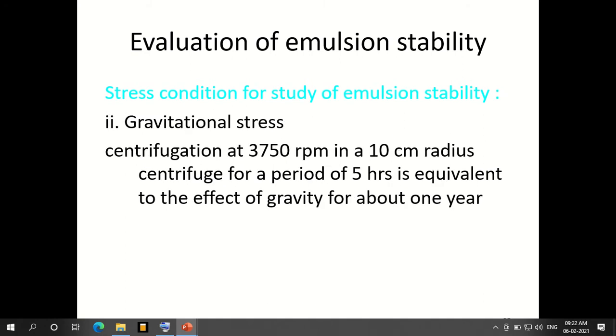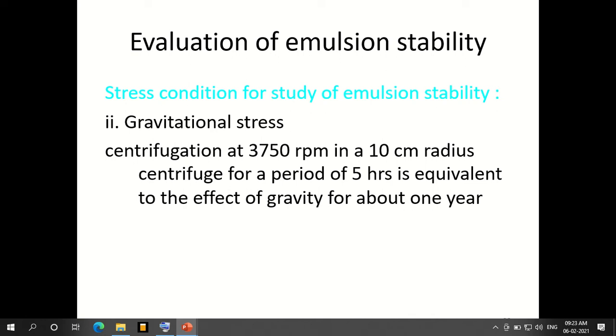Then, among the emulsion stability studies, the most important thing here is the gravitational stress. What we will do is, in centrifugation, we apply a centrifugal force, rotated at a particular speed like 3750 rpm in a 10 centimeter radius centrifuge. The sample will be put into tubes in the centrifuge, which will be rotated at a speed of 3750 rpm. If it rotates that much, we'll see whether it is stable, and to what extent it remains stable.